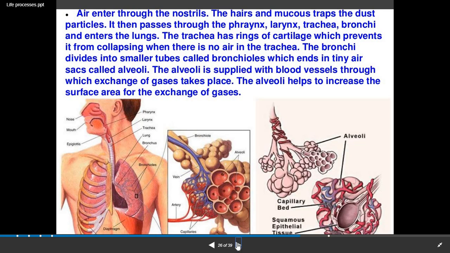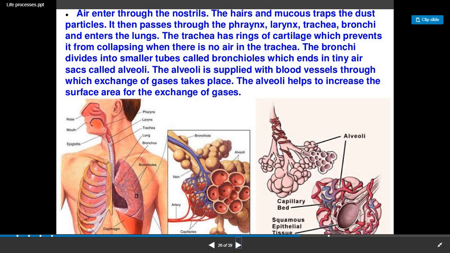Now here, whenever the air enters through the nostrils, the hair and mucus trap the dust particles. It then passes through the pharynx, larynx, trachea, and bronchi and enters the lungs. The trachea has rings of cartilage which prevent it from collapsing when there is no air in the trachea. The bronchi divide into smaller tube-like structures called bronchioles, which end in tiny hair sacs called alveoli. The alveoli are supplied with blood vessels through which exchange of gases takes place. The alveoli also help to increase the surface area for the exchange of gases.